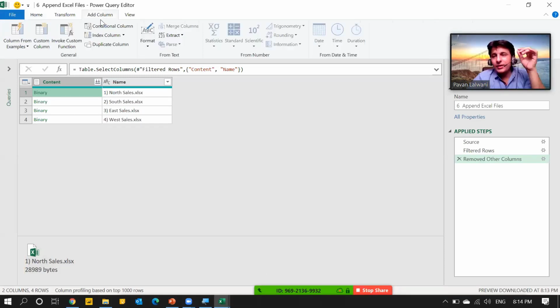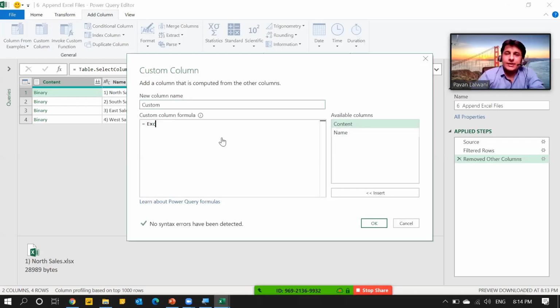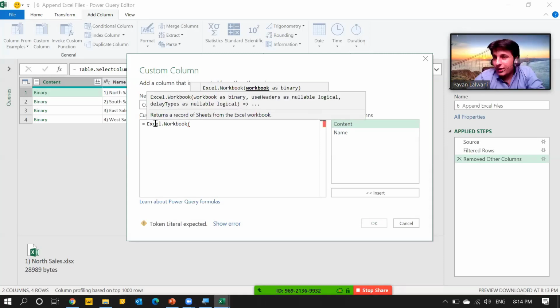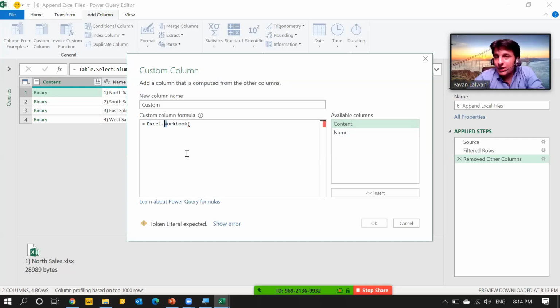So one simple function I have to write, add column, custom column. That's the first time I'm showing you how to write a function. Add column, custom column. One simple formula, Excel.Workbook. This is an M function. M stands for mashup. Mashup is an alternative term for cleanup. Cleanup is used in Power Query. There it is case sensitive. E capital, W capital. First alphabet of every word would be capital. Open bracket and double click on content. This content and name are the names of the columns.